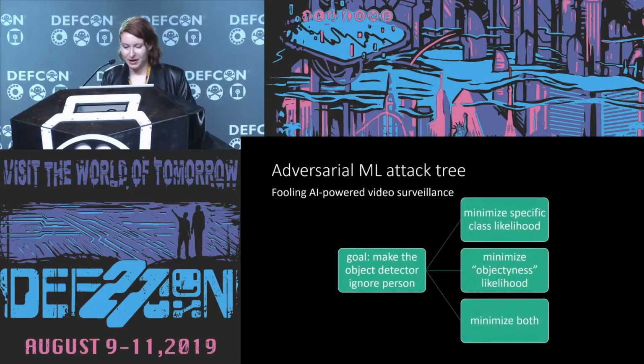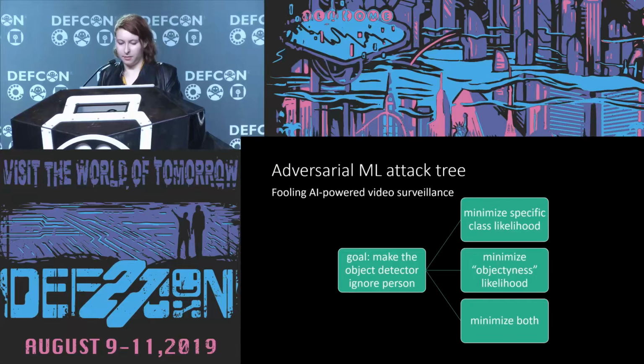Anyway, now let's think about this in terms of an attack tree. Here's the adversarial machine learning attack tree for fooling AI-powered video surveillance. Our goal is to make the object detector ignore somebody. The way this works in the paper is they try a couple of different experiments. One is to minimize the specific class likelihood, which in this case means minimizing how likely it is that you're classified as a person.